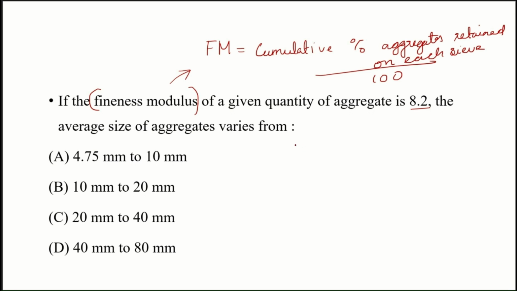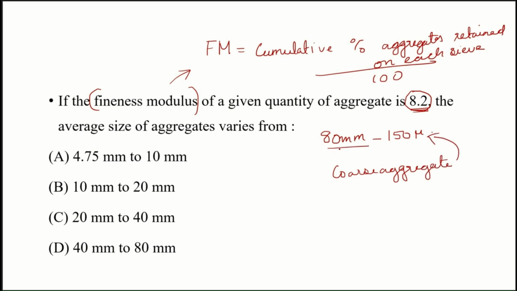For conducting sieve analysis, we are using sieves from size 80 mm to 150 microns. And our fineness modulus lies in the range of 8.2. A fineness modulus of 8.2 means the aggregate is coarse aggregate, and for that we are using size ranges from 80 mm to 150 micron.